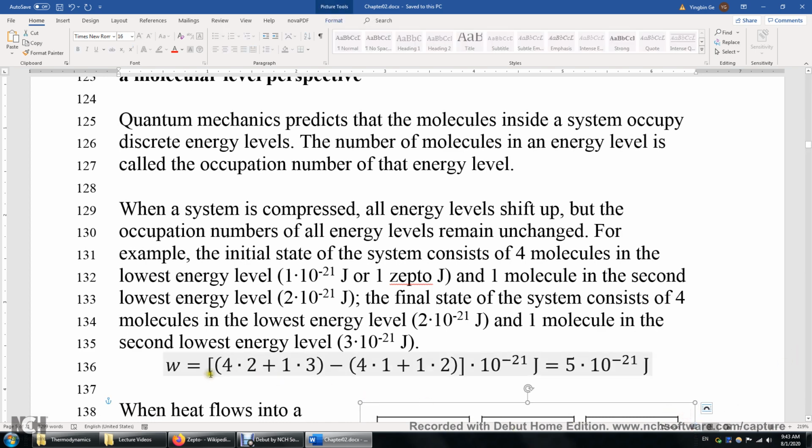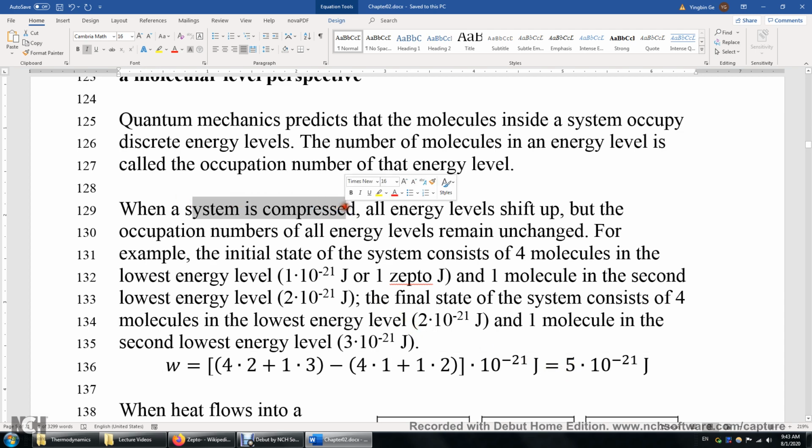So work is actually the difference between the final energy of the system and the initial energy of the system. In the final state, you have 4 molecules with 2 zeptojoules and 1 molecule with 3 zeptojoules. In the initial state, the lowest 2 energy levels are 1 and 2 zeptojoules. So you compute the difference: the energy increases by 5 zeptojoules when the system is compressed.